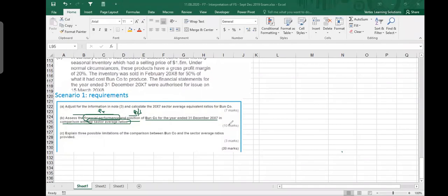So how do I see that? I know that I have to make a comparison on the income statement and a comparison on the balance sheet. And together there are 10 marks. So I can fairly assume that 5 marks are here and 5 marks are here. Then within the income statement, to gain those 5 marks, I must give maybe 2 or 3 points. And for these 5 marks, again, I will highlight 2 or 3 points. So this is how you should be thinking about how to structure it.